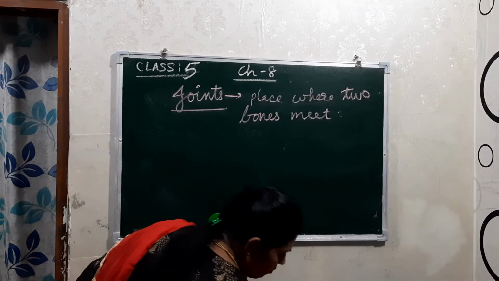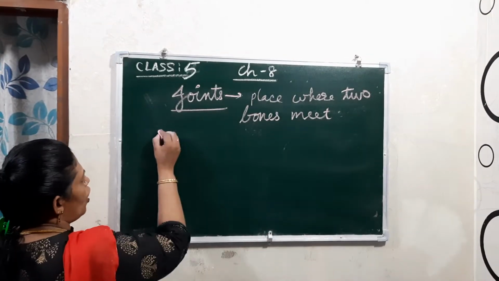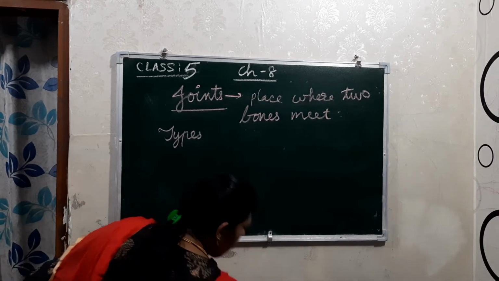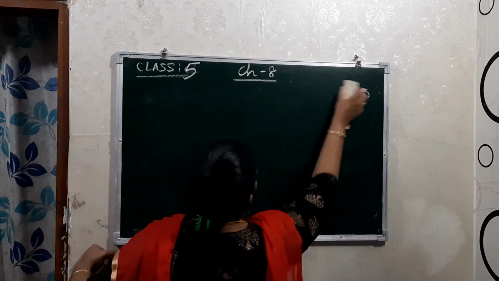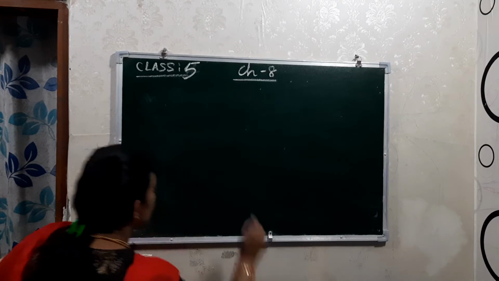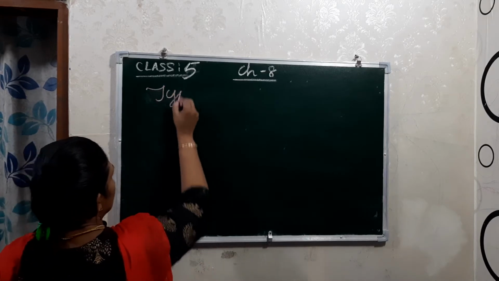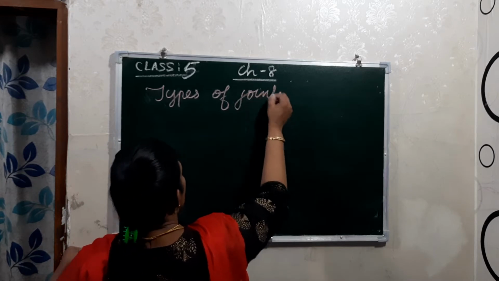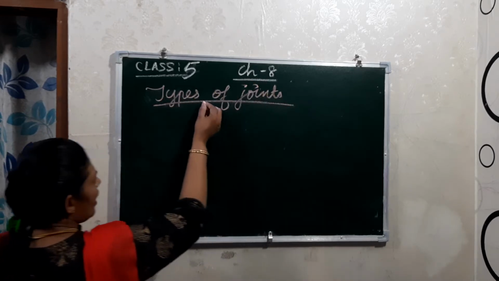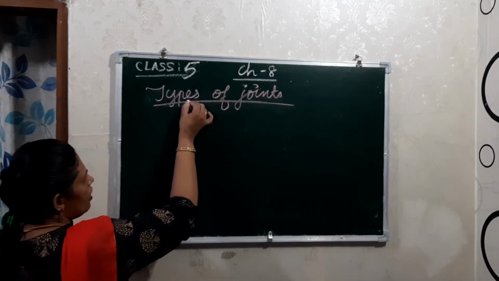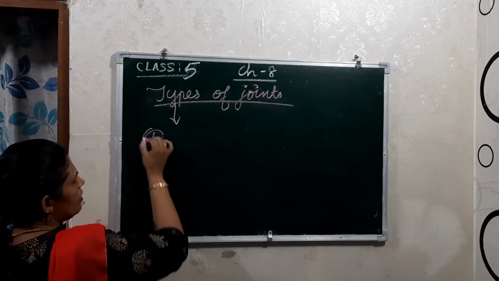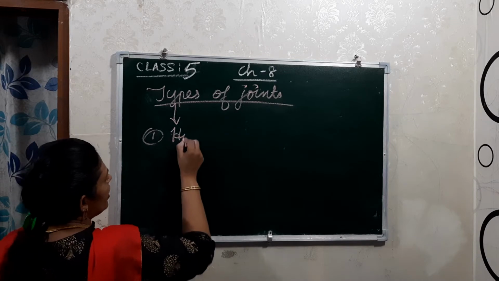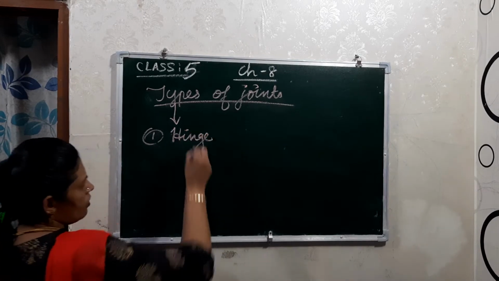Now you see what the different types of joints are. Types of joints. There are actually four types. The first type is the hinge joint.